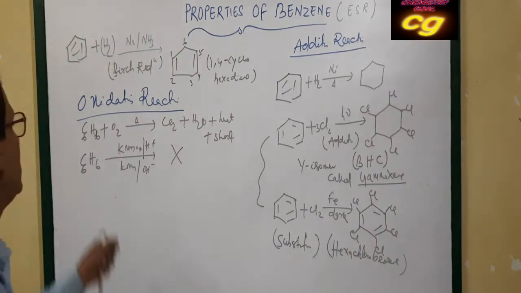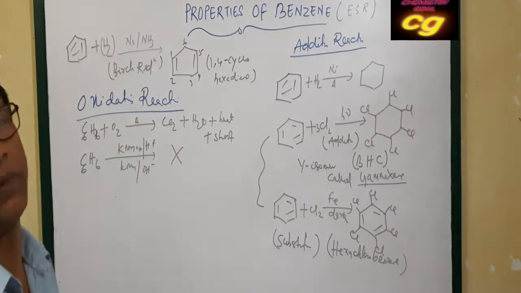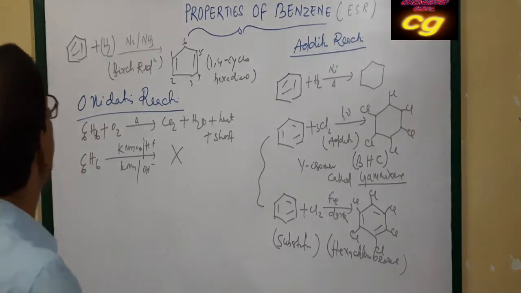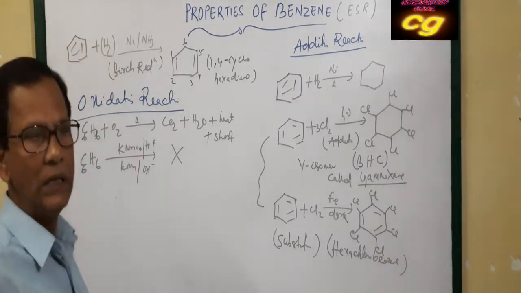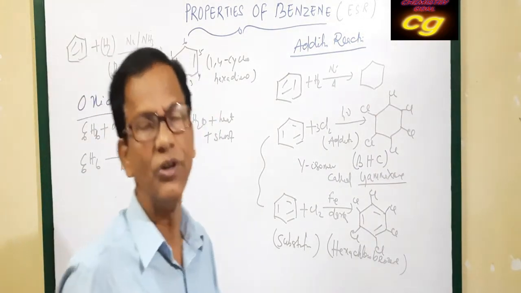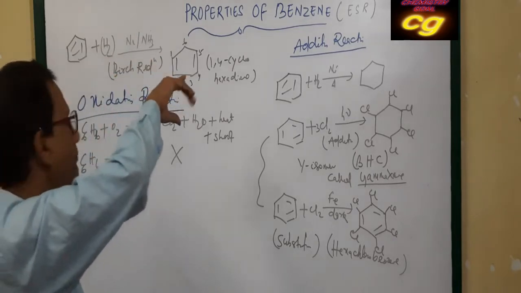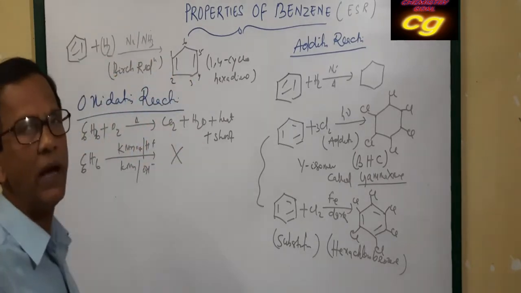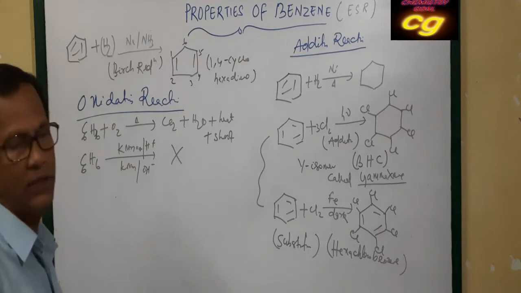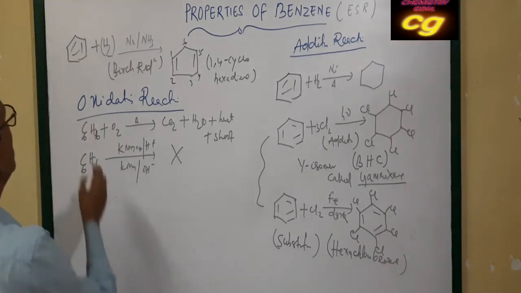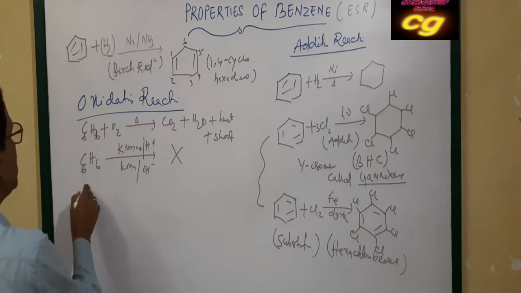Benzene cannot be oxidized by potassium permanganate or potassium dichromate because the pi bond is delocalized continuously. As it is delocalized throughout the ring, it cannot be oxidized by potassium permanganate in acidic or basic medium.